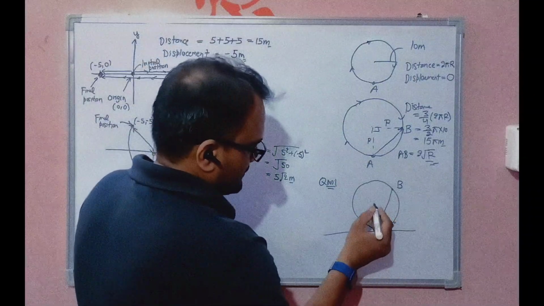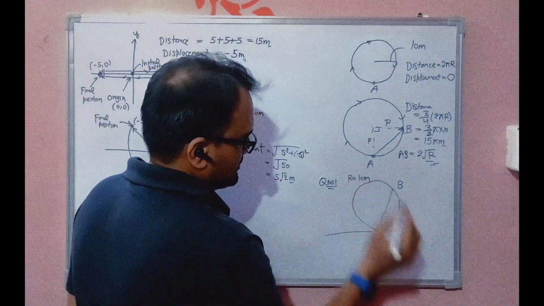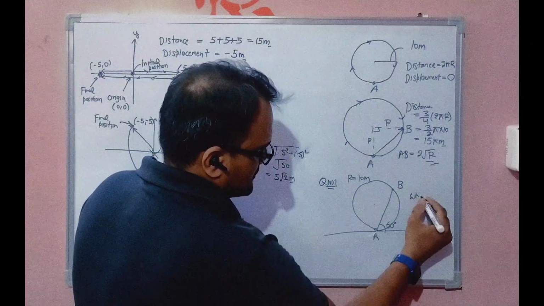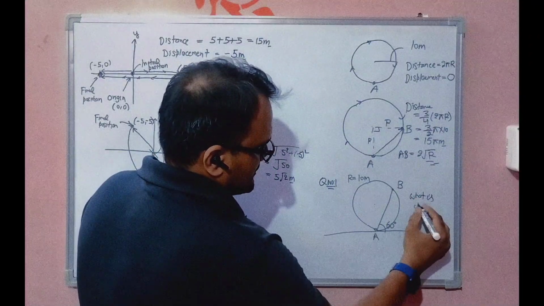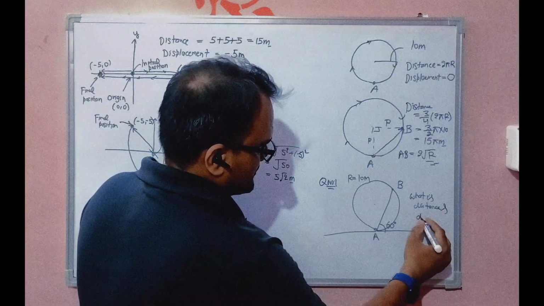Now the radius of this circular path is given as 10 meter. The question is, what are the distance and displacement?